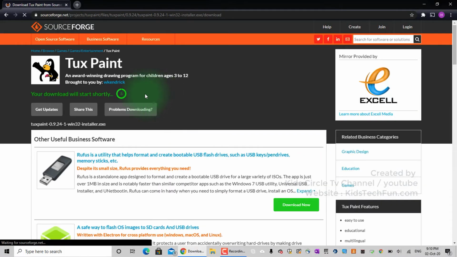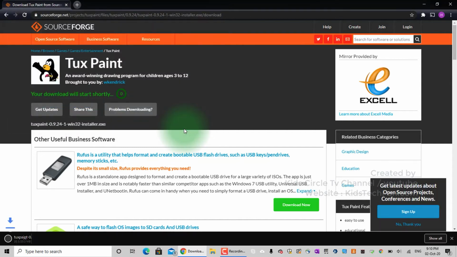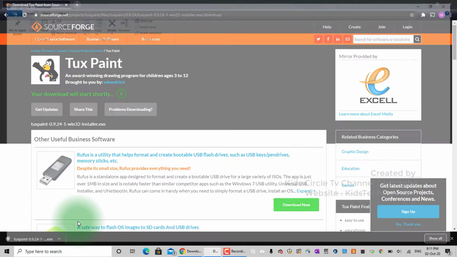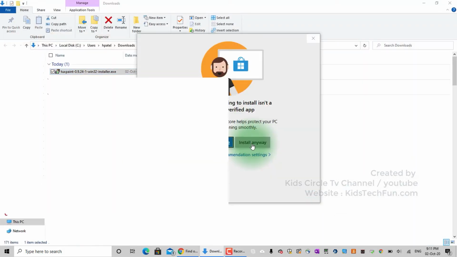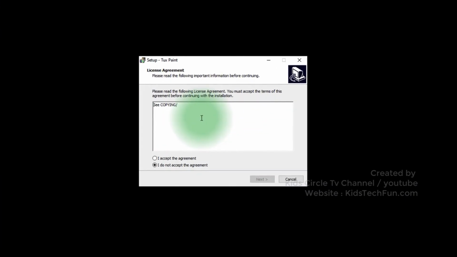Download starts in a few seconds. Save the file on your computer. Once the download finishes here, click the arrow and select the Show in Folder option. Double-click the downloaded file to start installation. Follow the steps as shown.